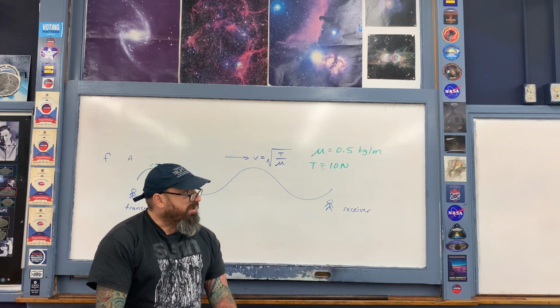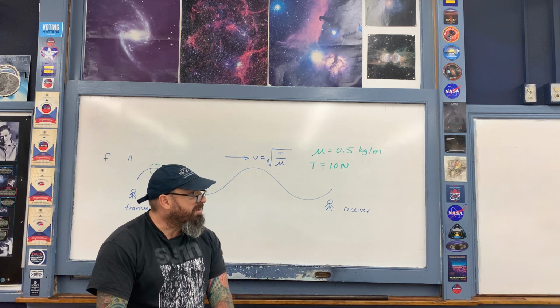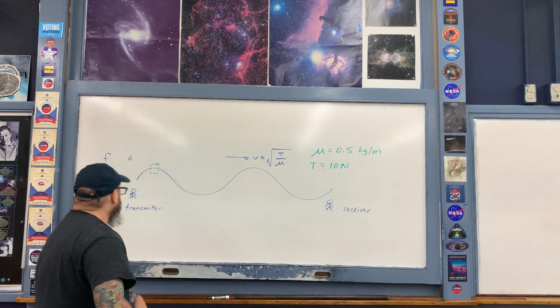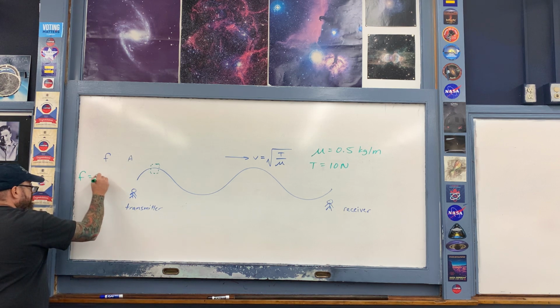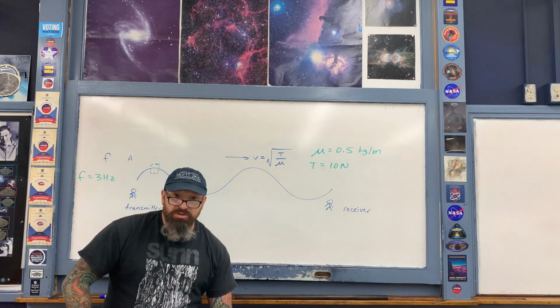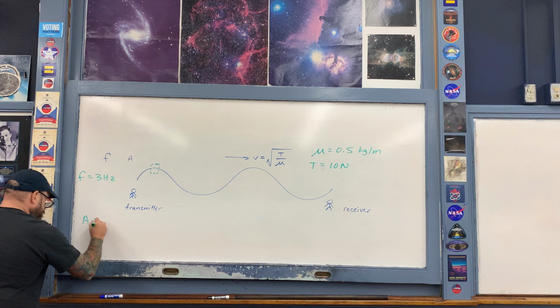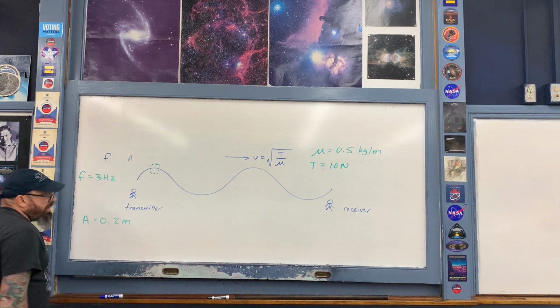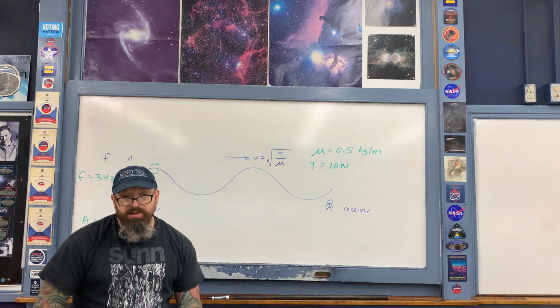How much energy per second, in other words, a power calculation, is needed to transmit simple periodic waves with a frequency of 3 hertz? So the person is moving their hand rapidly back and forth. The frequency is 3 hertz. And the person then creates these waves with an amplitude of 20 centimeters, 0.2 meters.